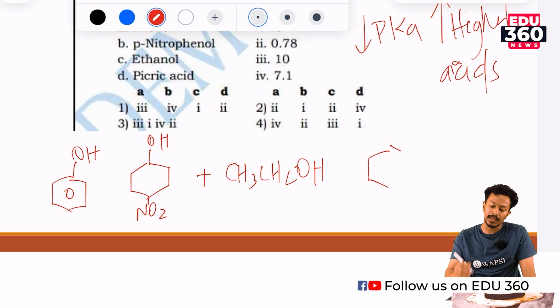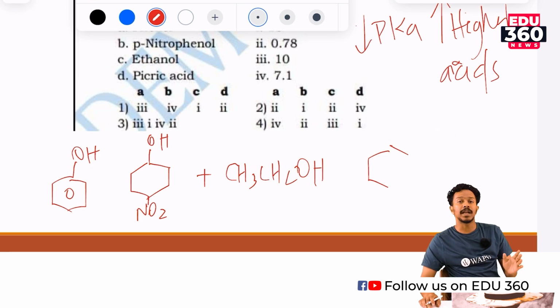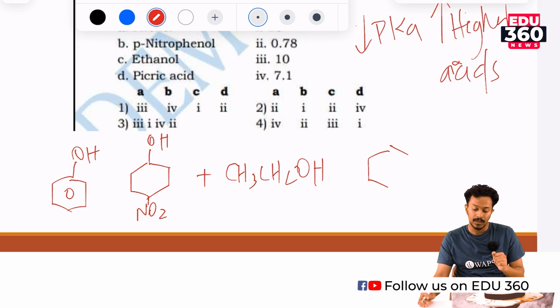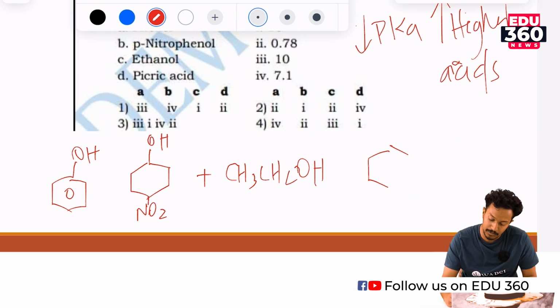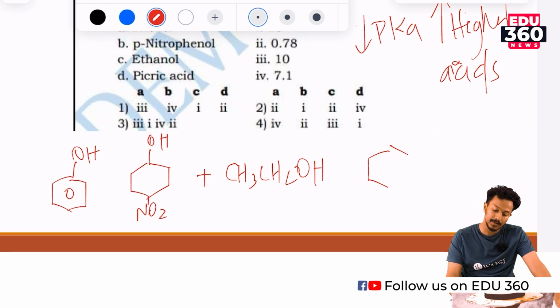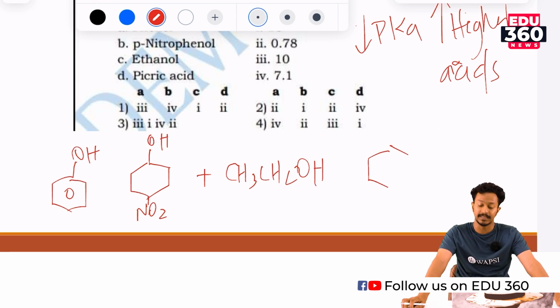So picric acid is nothing but 2,4,6-trinitrophenol, which is the result of excessive nitration of phenol. These are the 4 options, and we need to find which is most acidic.